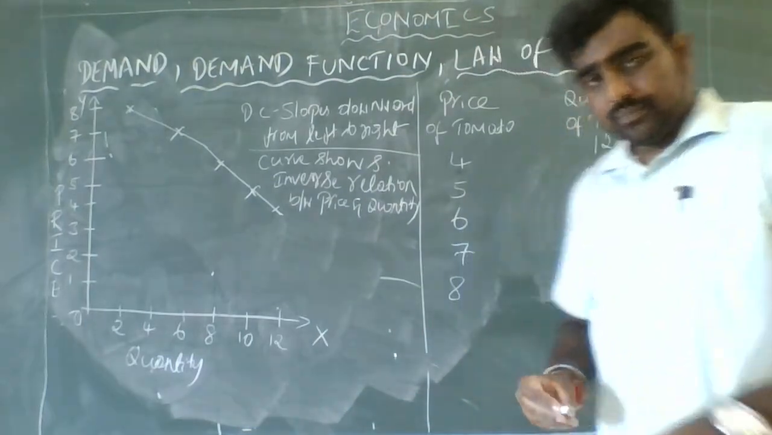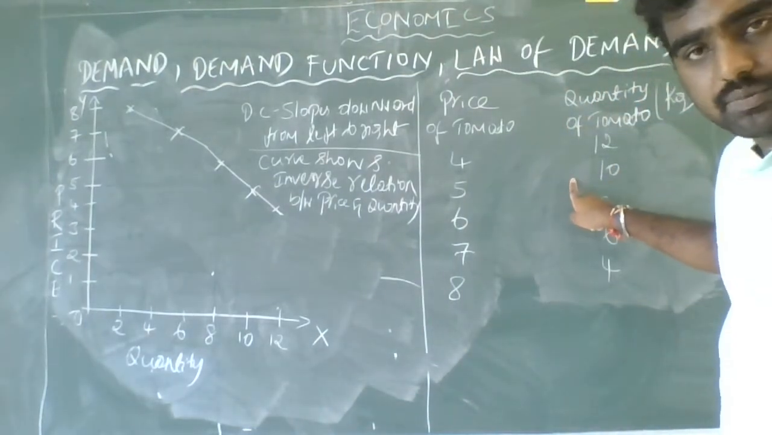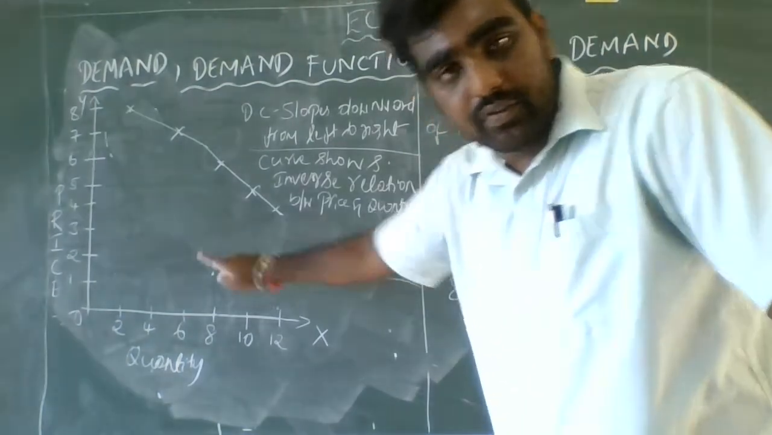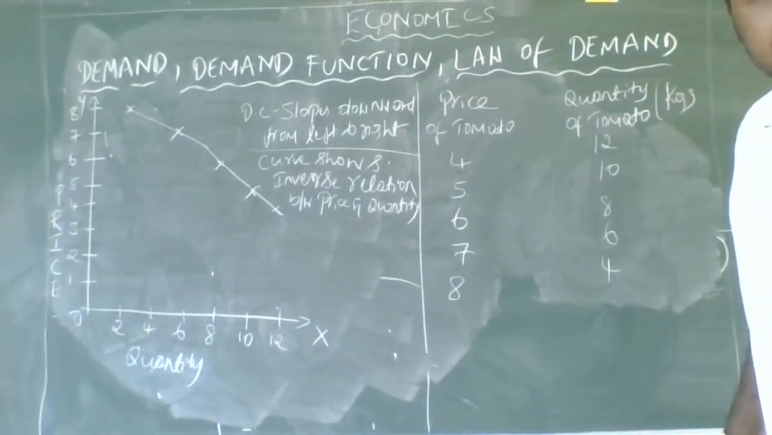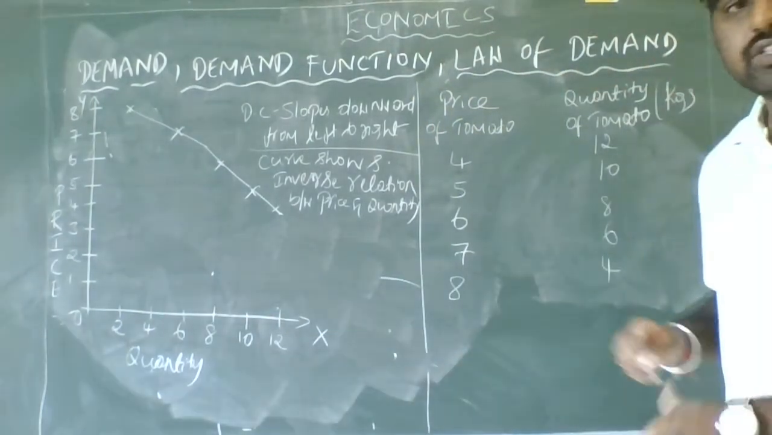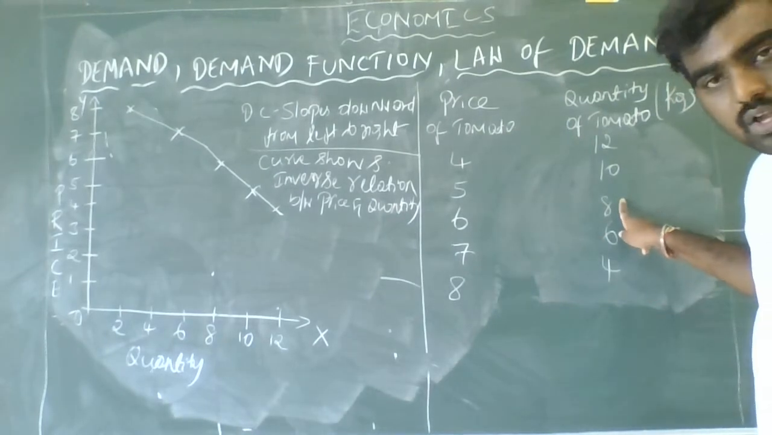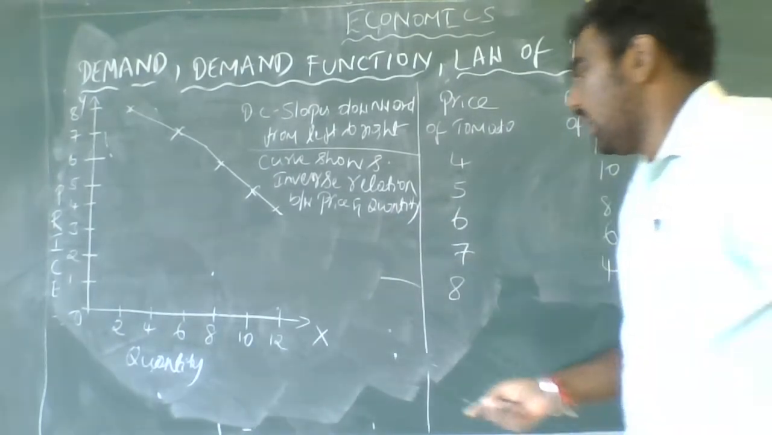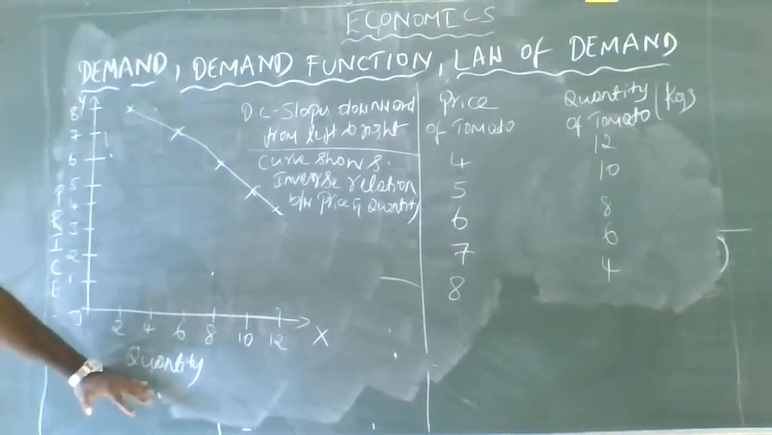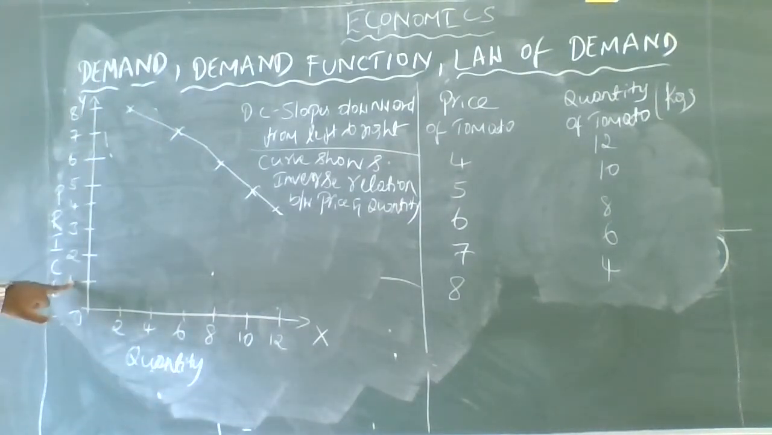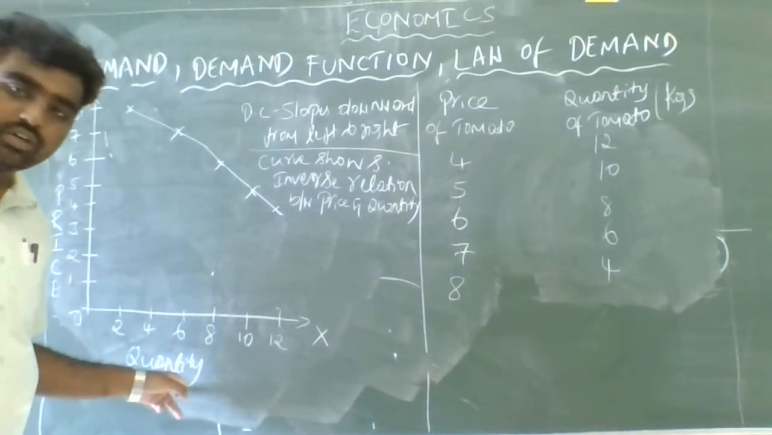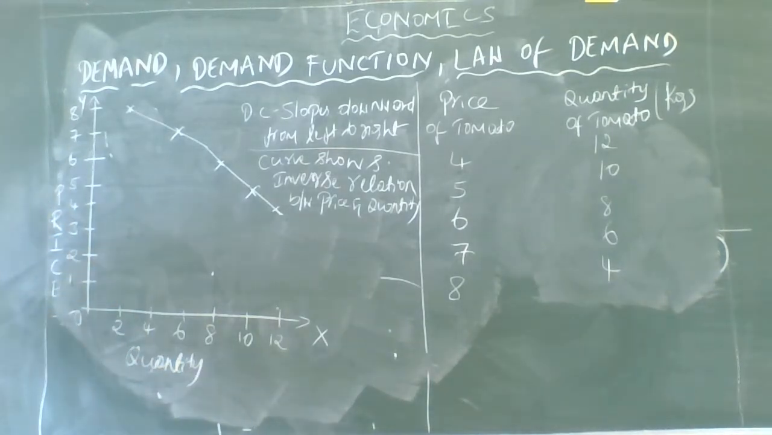Students, here with the help of these numericals, I plotted a graph. I took quantity on the x-axis and price on the y-axis. This is the quantity of tomatoes and price of the tomatoes. So quantity here takes the numbers 0, 2, 4, 6, 8, 10, 12, and the price as 1, 2, 3, 4, 5, 6, 7, 8.